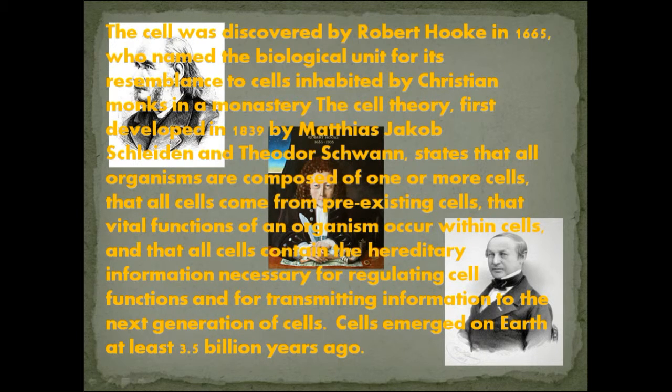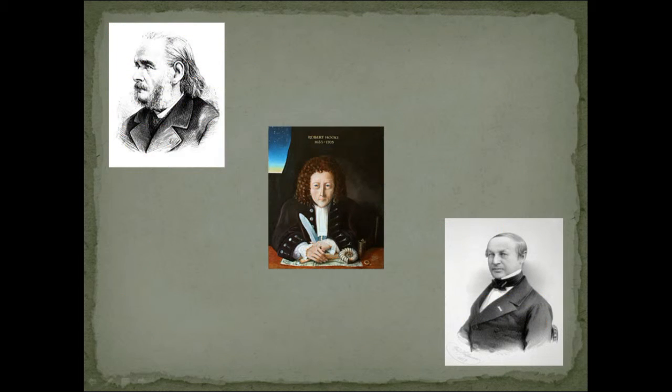The cell theory, first developed in 1839 by Matthias Jakob Schleiden and Theodor Schwann, states that all organisms are composed of one or more cells, that cells come from pre-existing cells, that vital functions of organisms occur within cells, and that all cells contain the hereditary information necessary for regulating cell functions and for transmitting information to the next generation of cells. Cells emerged on Earth at least 3.5 billion years ago. Through the efforts of these three scientists, the basis, information, and research of the cell was established.